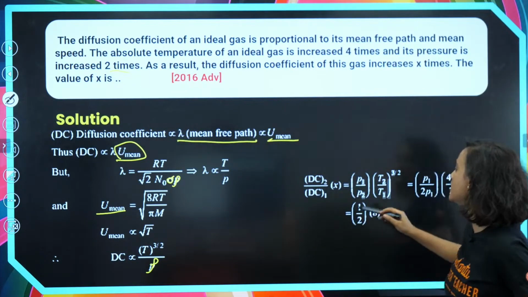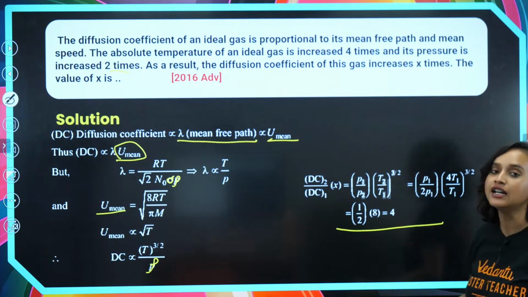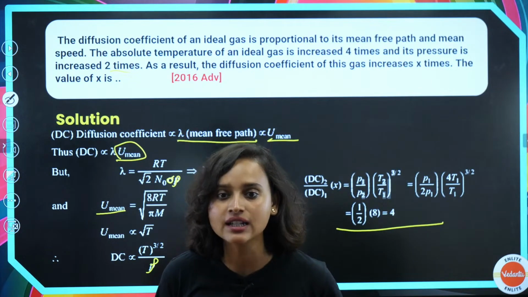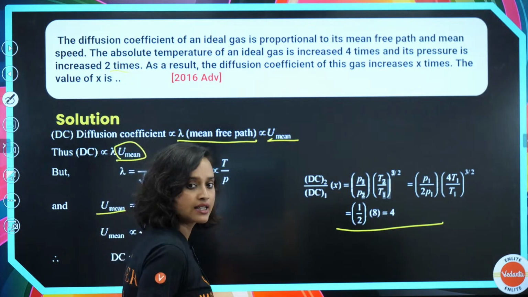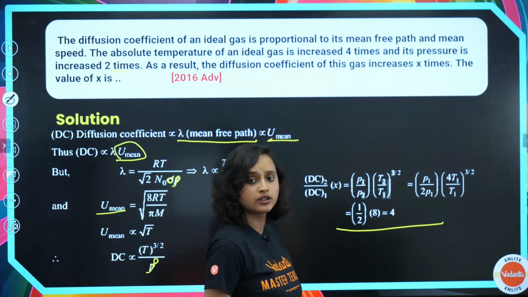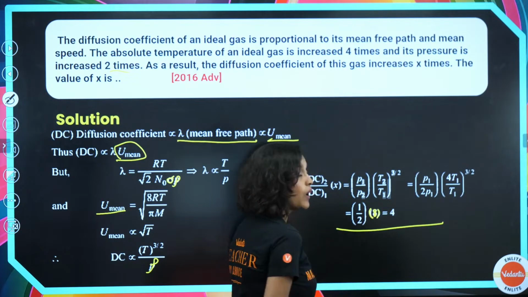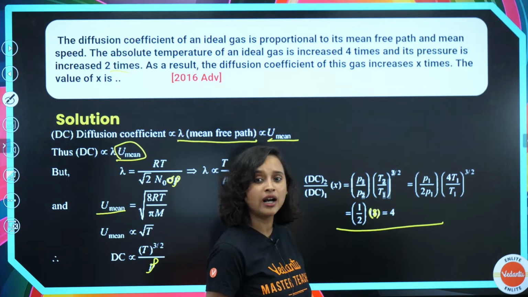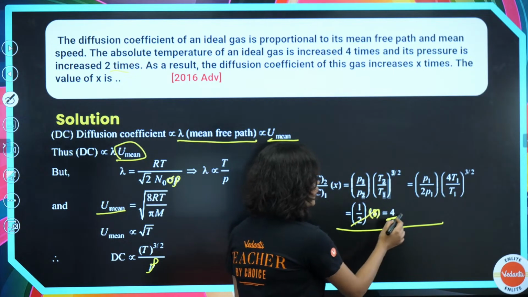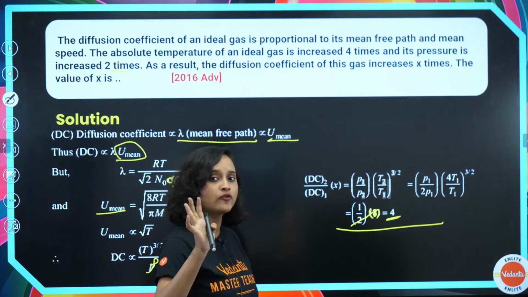So from here we will solve it like this, and as many of you have answered, it is 4. The answer is 4. Not 1 by 4, Shiva Shankar, it will be 4, because it's 1 by 2 multiplied with 8. So you cancel it here and you will get 4. Not 1 by 4.